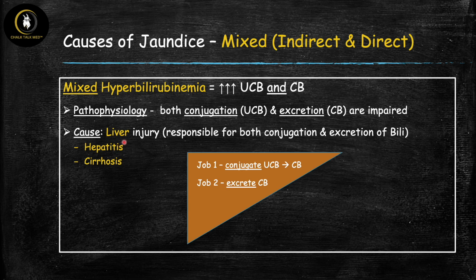And the acute form of liver injury is typically called hepatitis. And if that goes on for a long time and you have chronic liver injury, then that can lead to cirrhosis. And therefore, the main conditions where you're going to see very high levels of both indirect and direct bilirubin are hepatitis and cirrhosis.